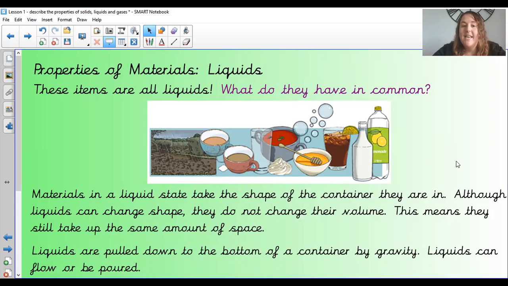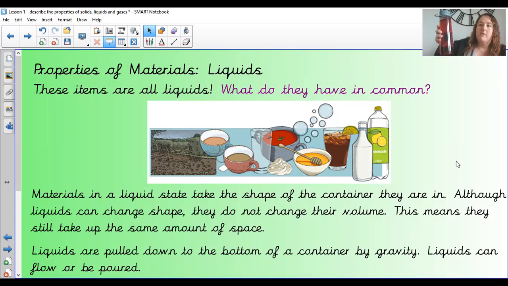Okay, so materials in a liquid state take the shape of the container they're in. Although liquids can change shape, they do not change their volume or the amount, and this means that they still take up the same amount of space. Liquids are pulled down to the bottom of a container by gravity, and liquids can flow or be poured.